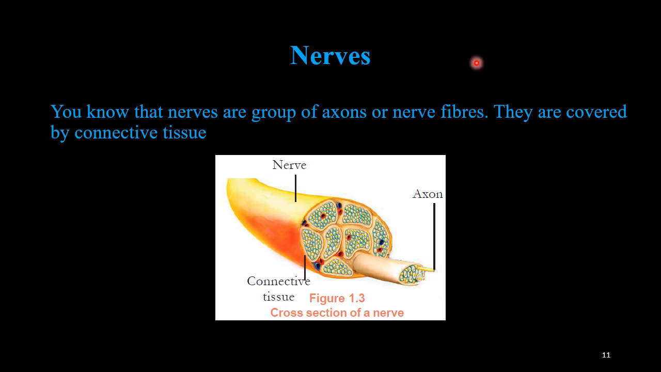Then we can study what is a nerve. We know that a nerve is a group of axons or nerve fibers. They are connected by connective tissue. So to form a nerve, there will be a lot of neurons. These axons are tightly packed within a connective tissue. So this forms a nerve. There will be a group of axons or nerve fibers inside a nerve.